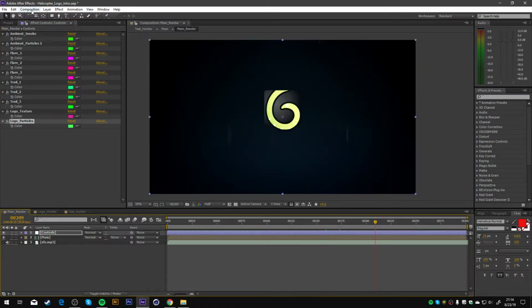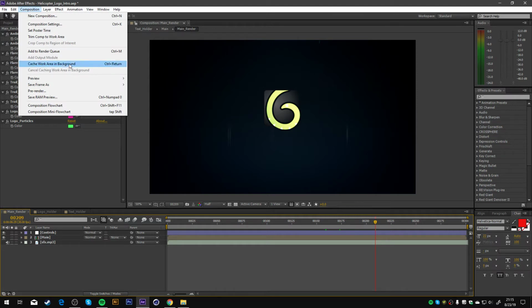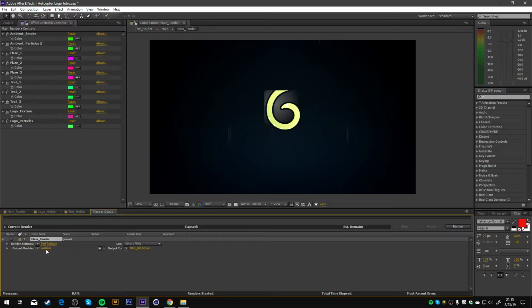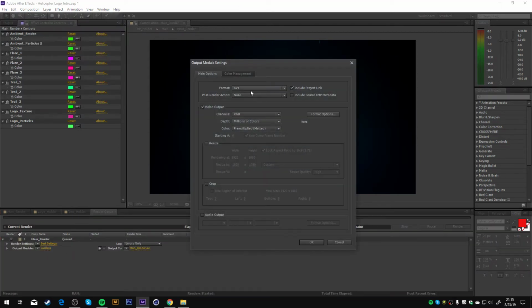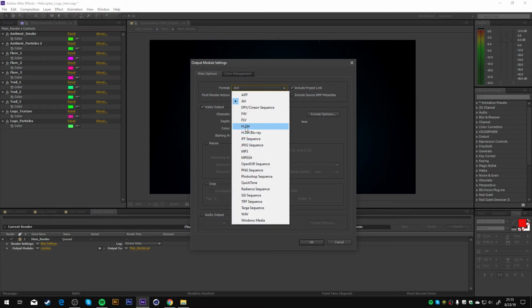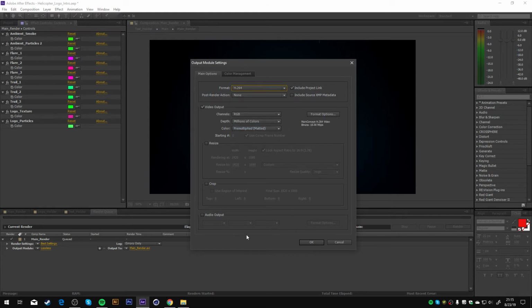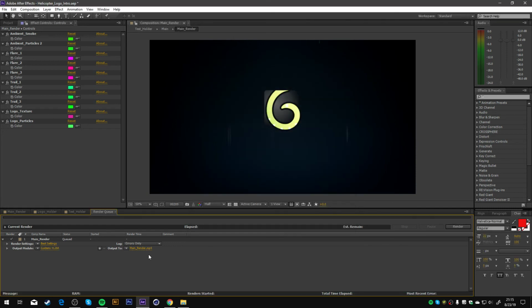To render, go into the select the main render composition, go into the composition, add to render queue. Here you can choose your format, H264 is usually okay, and don't forget to check out the output. If you wish to have the sound effects, click OK. Here you choose where to save it and then hit render.